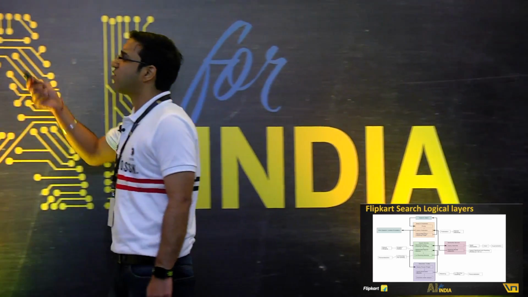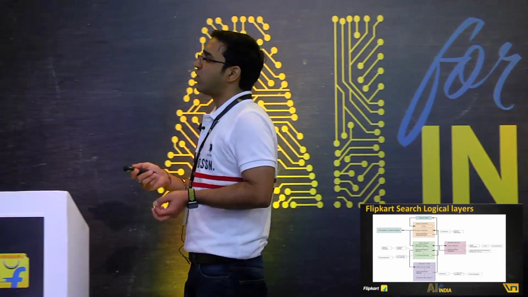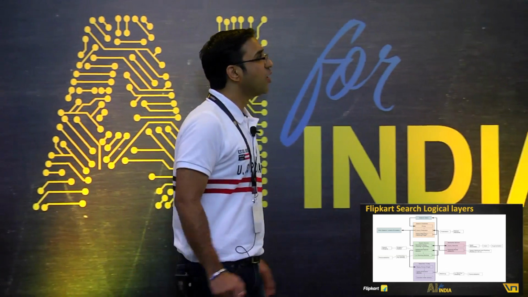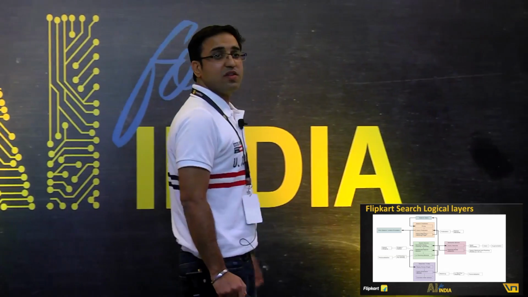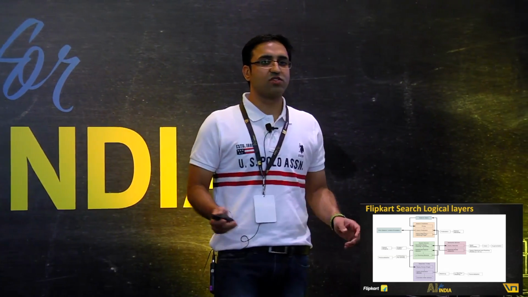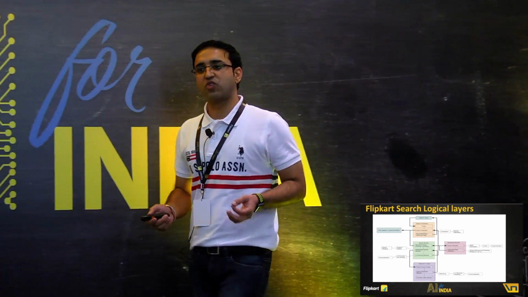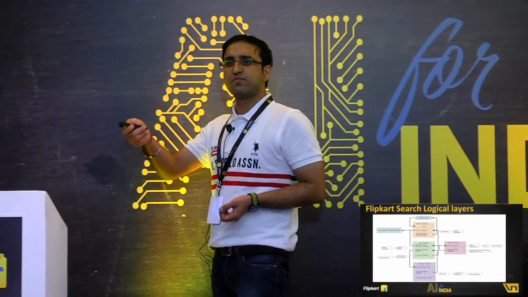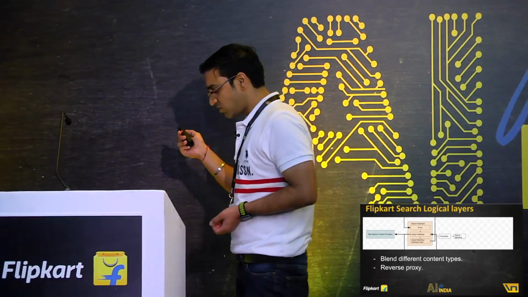So this is a high level platform or search component, a logical view that we have. This is not a deployment diagram, by the way. What we have on the top we call the search federator. In the middle, we have the search broker. And the last one is the actual core, which is the index. Let's start with one-on-one, starting with the search federator.